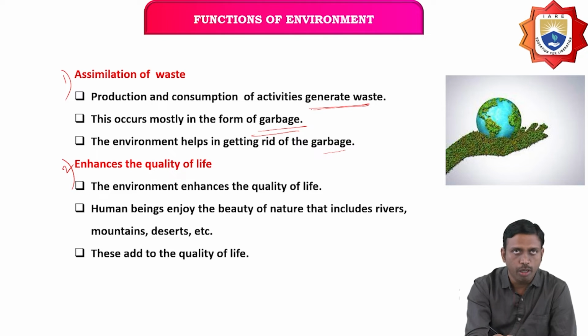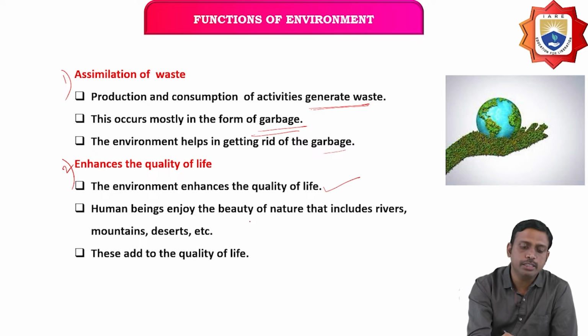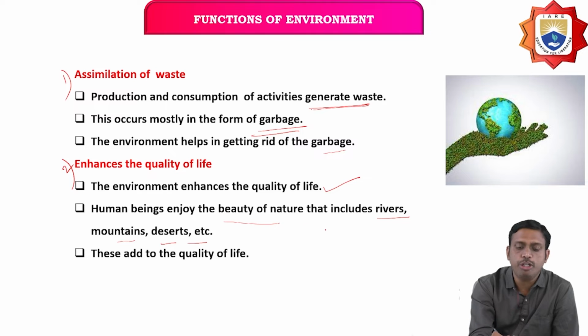Next one is enhancing the quality of life. How are we going to improve life? The environment enhances the quality of life. Human beings enjoy the beauty of nature, which includes rivers, mountains, deserts, etc. These add to the quality of life.